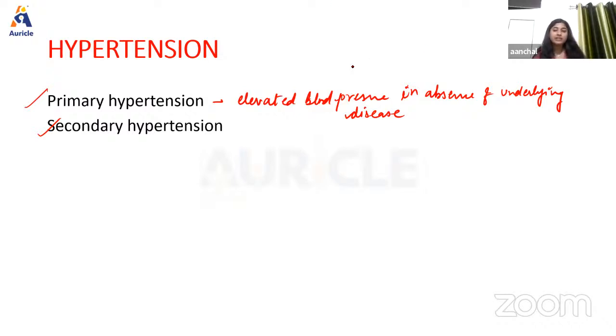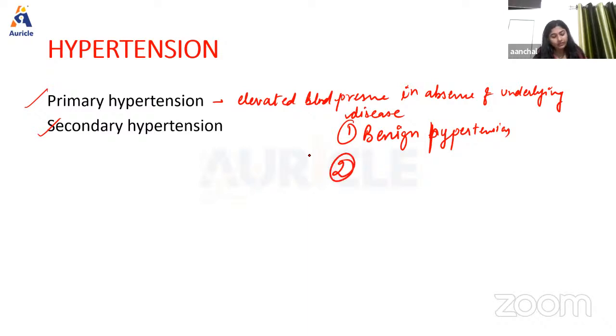And also this primary hypertension has two types. The first is benign hypertension, and second we have malignant hypertension. So what is benign? In benign hypertension, basically it is the high blood pressure that does not cause any problem. And it is also defined as the essential hypertension that runs a relatively long and symptom-less course.